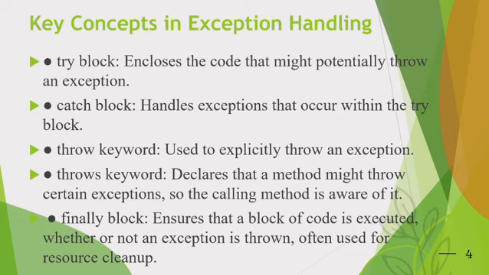Next are the key concepts in exception handling. First is the try block. In the try block, we can write risky code. Next is the catch block. The catch block handles exceptions that occur within the try block. The throw keyword is used to explicitly throw an exception. The throws keyword is used in a method signature to declare that a method might throw one or more exceptions. The last one is the finally block.